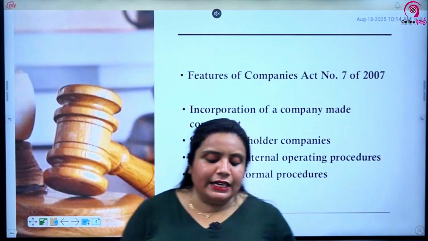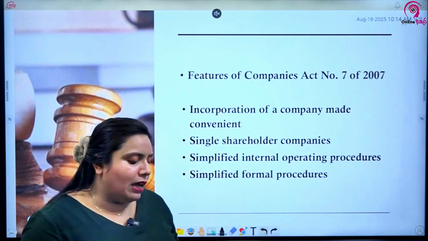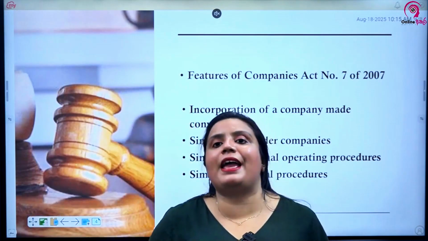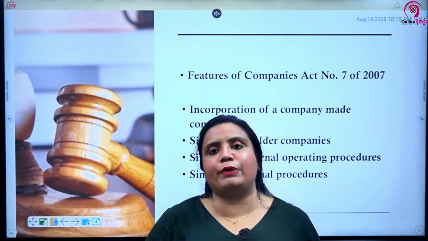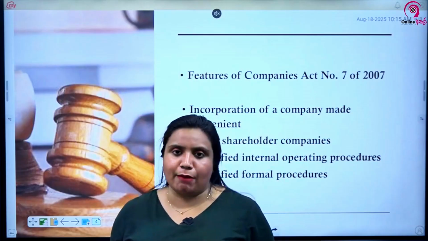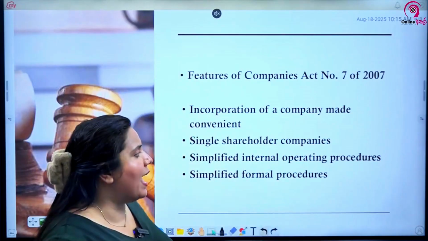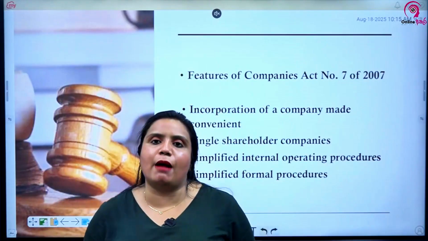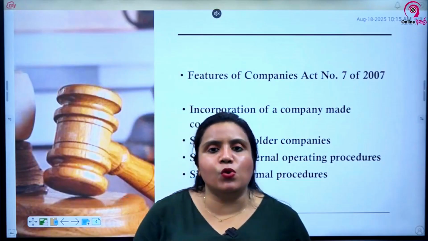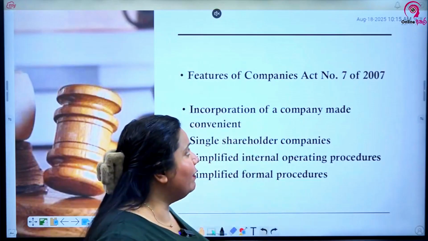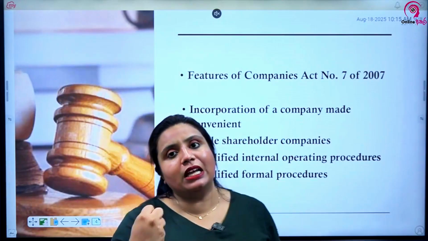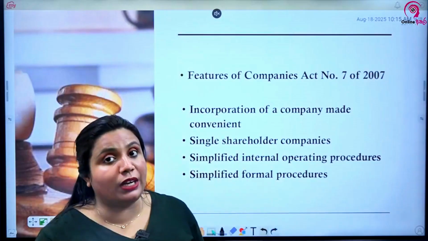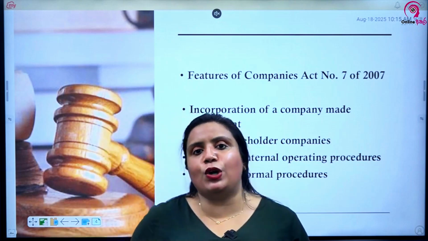Third one, simplified internal operating procedures. It permits companies to carry out their affairs with a single director. Earlier, especially when it comes to public limited companies, you could not have a single director company. But now it is not so. You can run the operating procedures even with a single director, even in a private company, no problem. A single director can move on with the activities of the company. That's another advancement brought about by Companies Act number 7 of 2007.